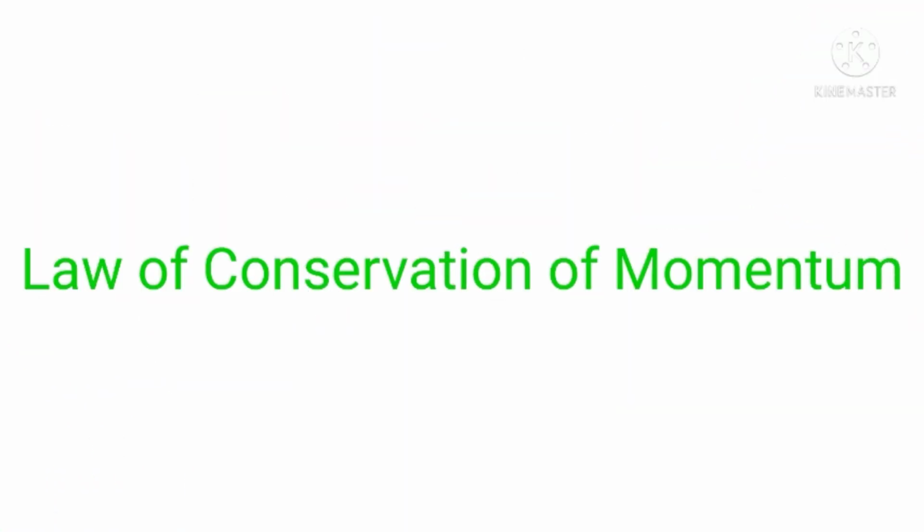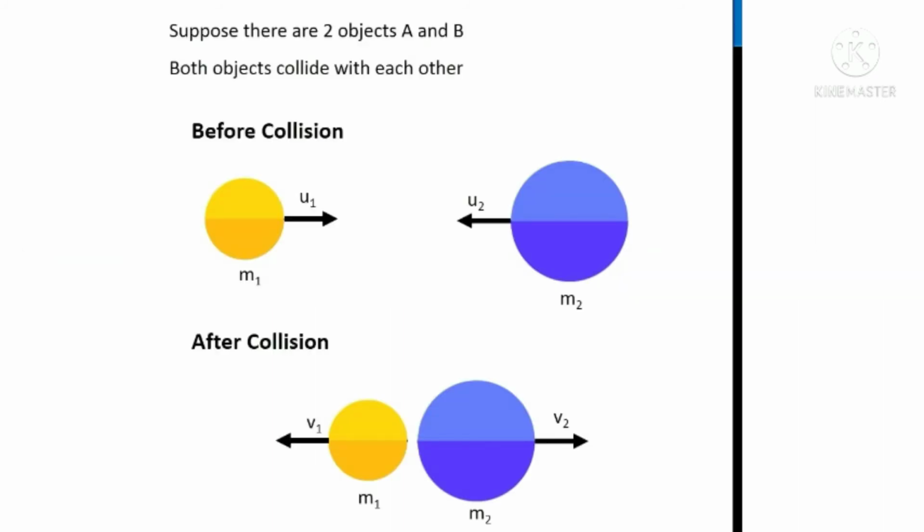Now we will study the law of conservation of momentum. We have already defined the term momentum. So let's see what the law of conservation of momentum is. This is regarding the collision of two objects. When one object is traveling and another object is traveling, with different masses and different velocities, they will have different momentum.